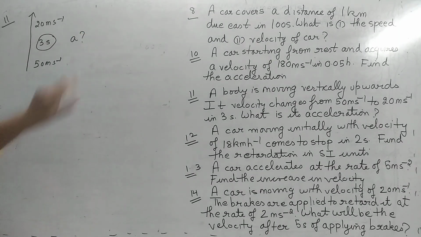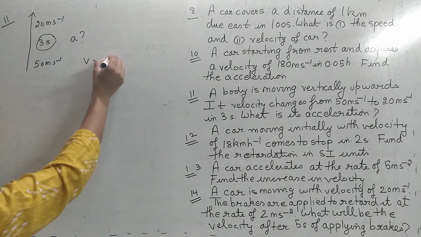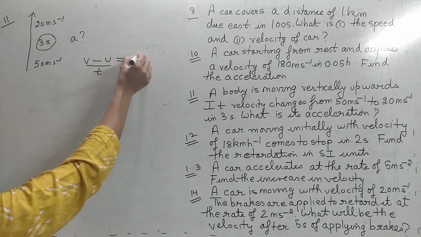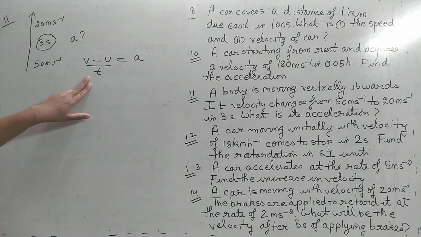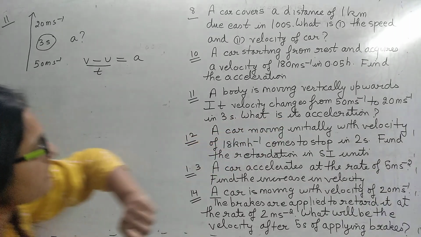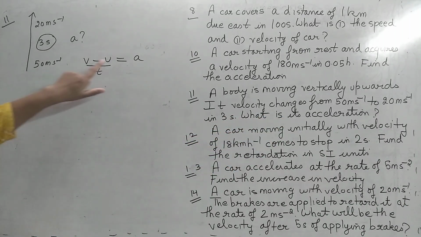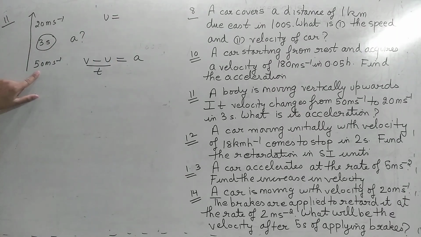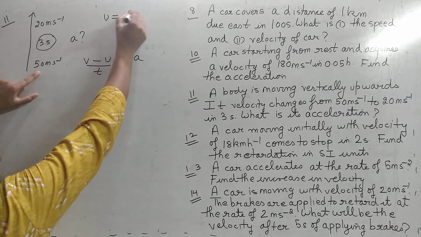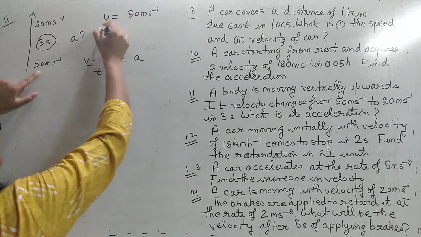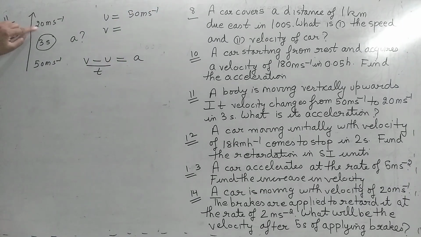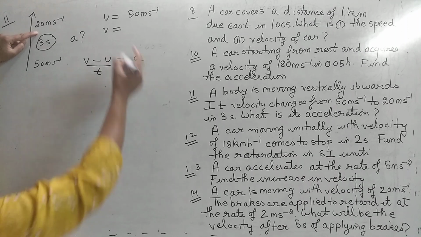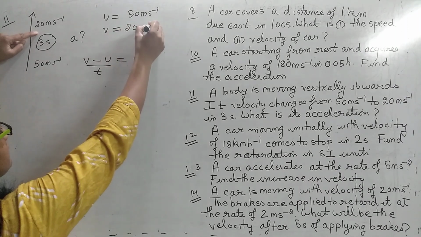Now whenever we are finding acceleration, what expression do we use? We use this expression. This expression we use whenever we have to find acceleration. So we should know what v, u and t are. What is u? The first velocity is always u, 50 meter per second. What is v? v is the final velocity. The later velocity is v.